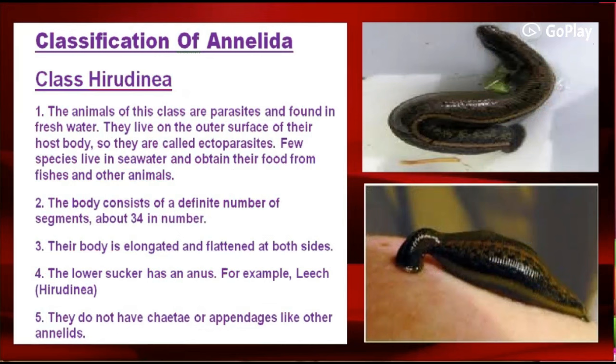The third class is class Hirudinea. The animals of this class are parasites and found in freshwater. They live on the outer surface of their host's body, so they are called ectoparasites. Few species live in seawater and obtain their food from fishes and other animals. The second one, the body consists of a definite number of segments, about 34 in number. Their body is elongated and flattened at both sides. The lower sucker has an anus, for example leech. They do not have chitin or appendages like other annelids, and these are the examples or representative members of this class.